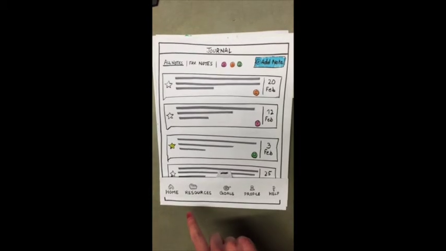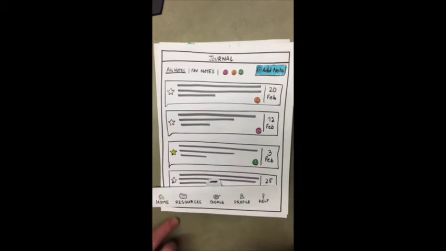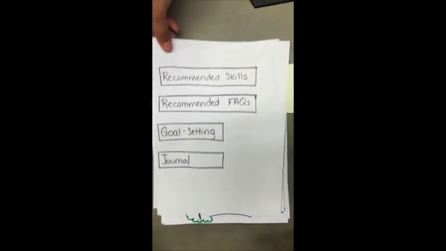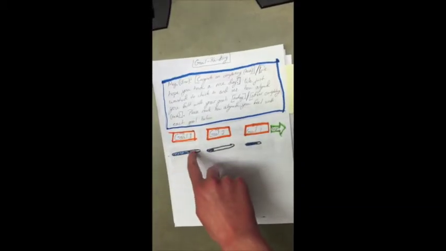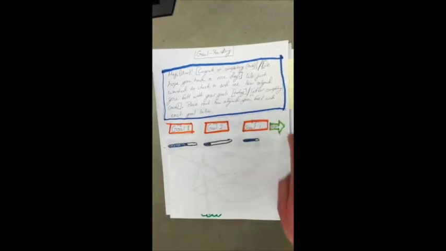We now use our nav bar to go home, which is back to our overall navigation, where we see our recommendations for the day, as well as goal setting and journaling. Now we will go into goal setting specifically. After doing a task, or at the end of the day, the user rates how in line they feel with each of their goals, and then is taken to their report page.